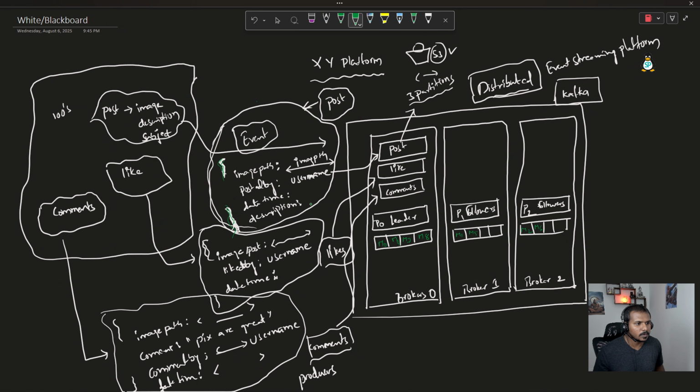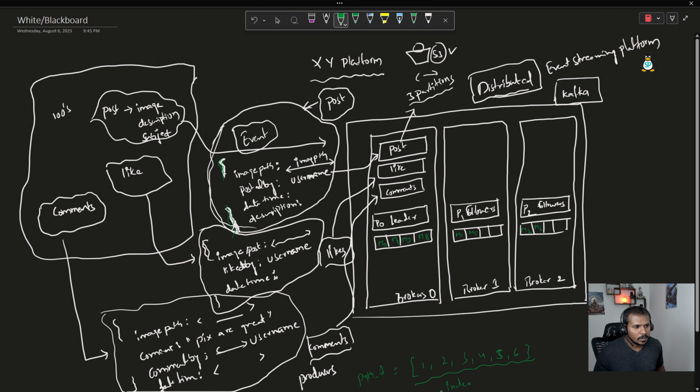How are we going to read all these messages? If you are familiar with a programming language like Python, let's assume this is a Python list with elements 1, 2, 3, 4, 5, 6. How do we read these elements? We read them with the index number. An index is used to read the elements within the list.